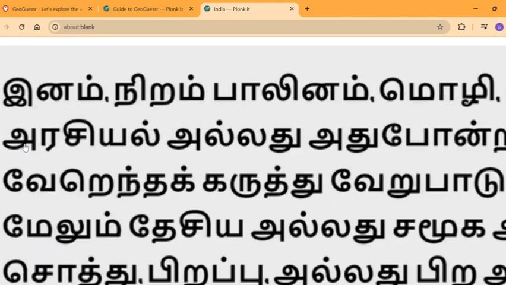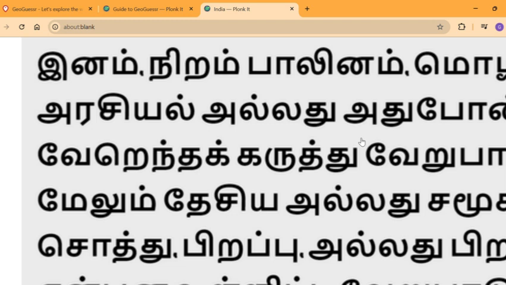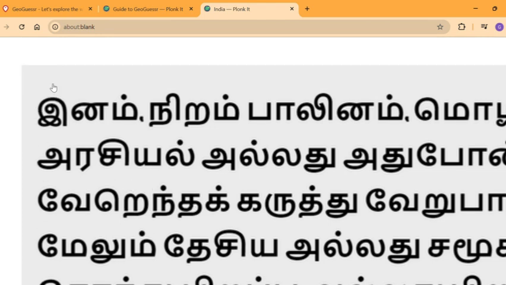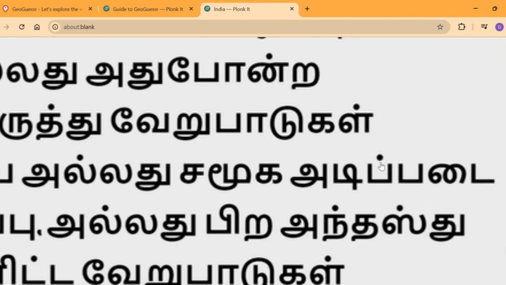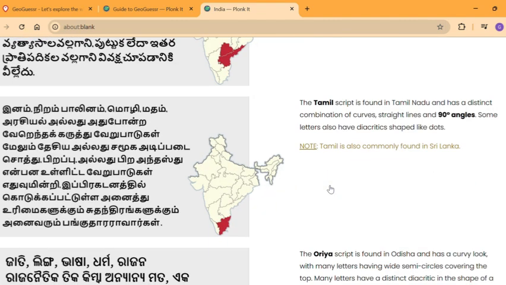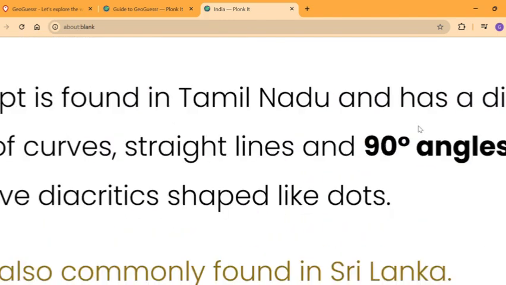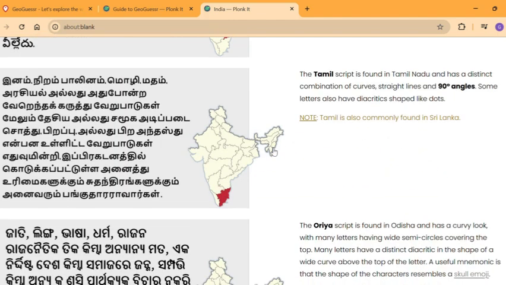Tamil is a bit more straight line, but also these letters are especially there in Tamil. You can see a lot of shapes with these letters, especially these small hooks that go out from here, as well as these things that have a curve. You can see a lot of straight lines as well in Tamil, as well as the dot on the top. All these things are especially common in Tamil. They have 90-degree angles. That's what I'm saying.